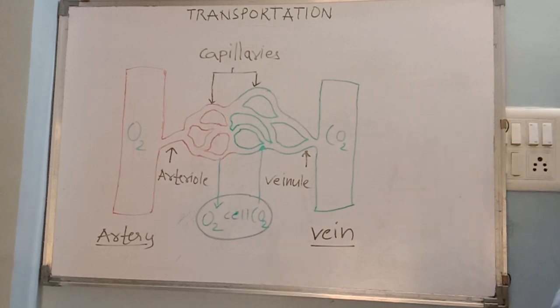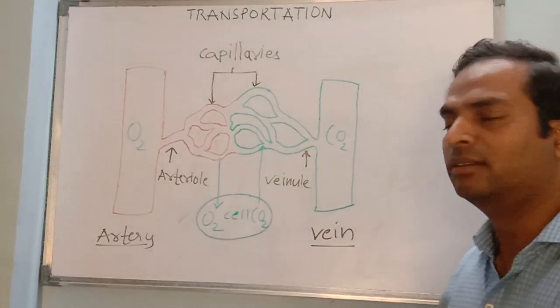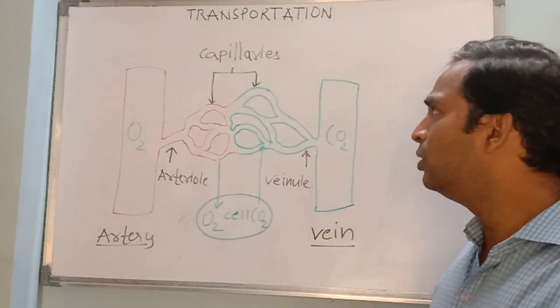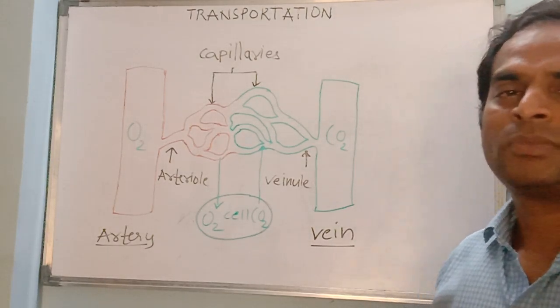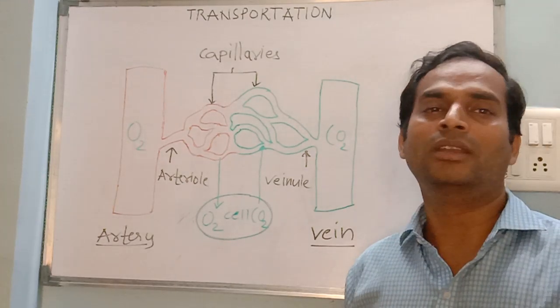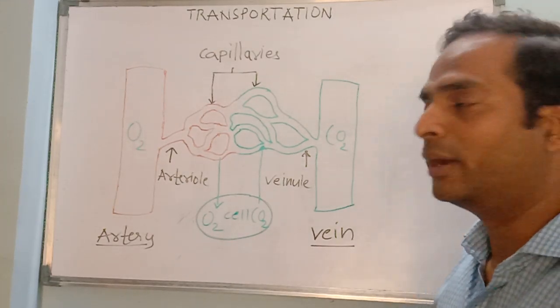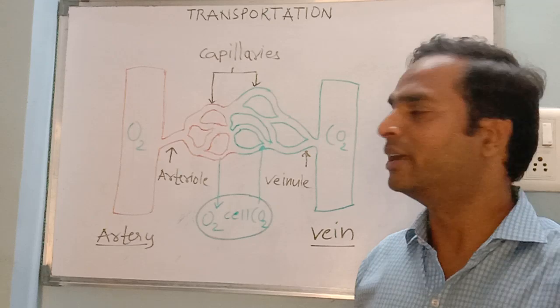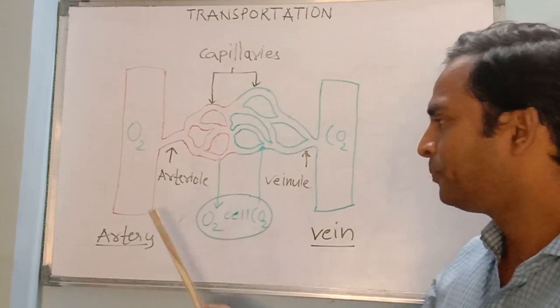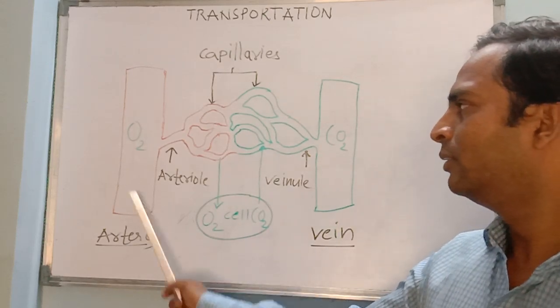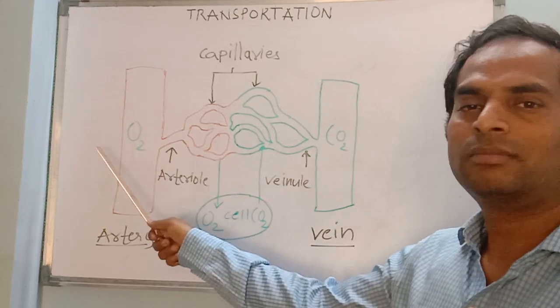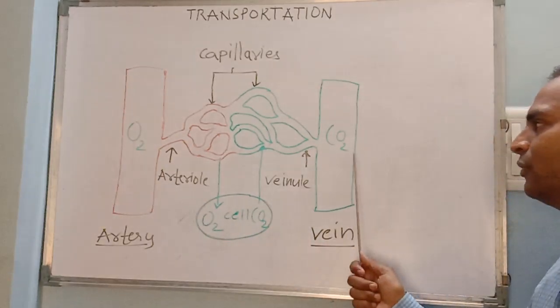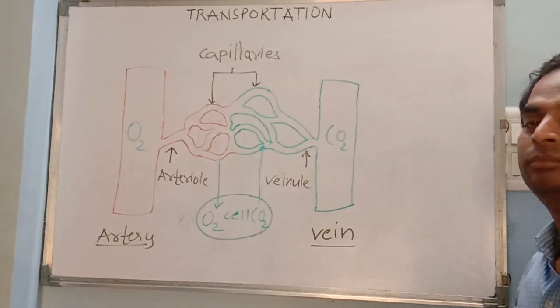So here is one diagrammatic representation to understand again better about arteries, veins and capillaries. The same diagram I have sent you in a soft copy. Those notes which are provided to you, you can also check there. So see here, this is artery which is rich in oxygen. This is vein which is rich in carbon dioxide.